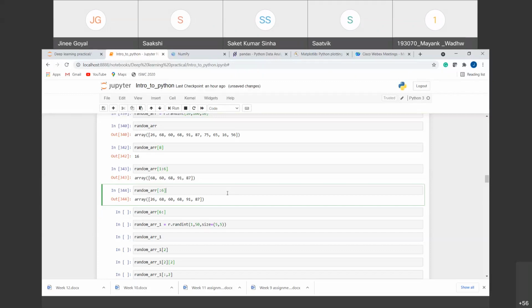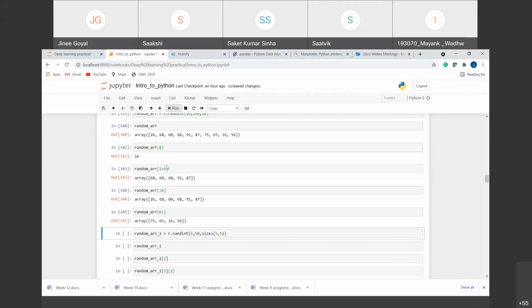Now, suppose we want the elements till the end, but we want to start from the 6th element. The similar is the case here. After the colon, we need not specify anything. We just need to specify the first index and it will give us all the elements starting from 6 till the end, right? That is 75, 65, 16 and 56, right?